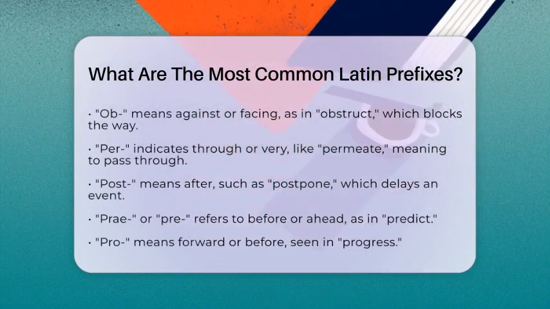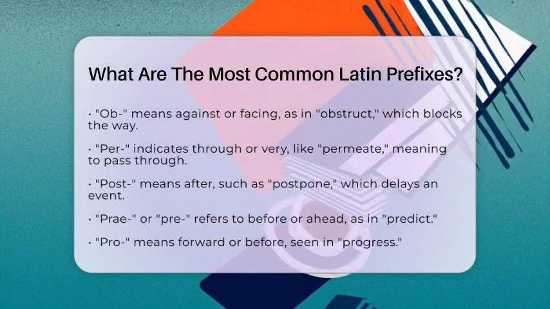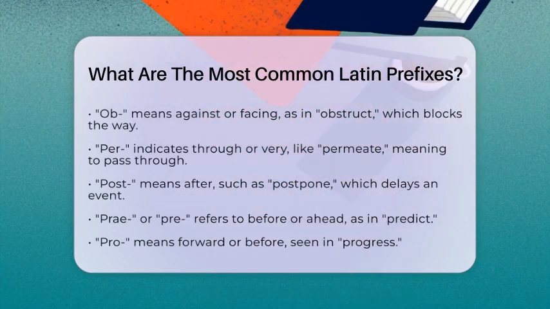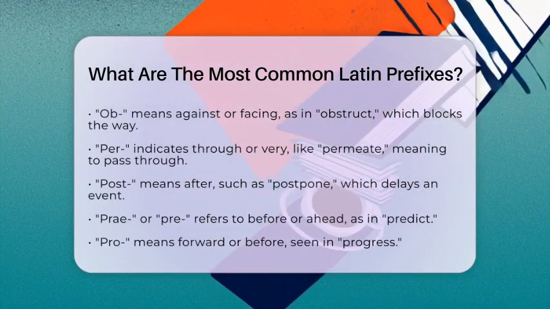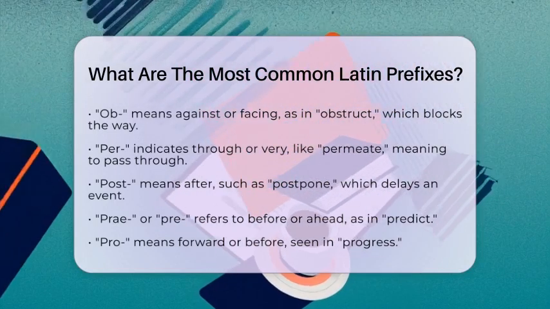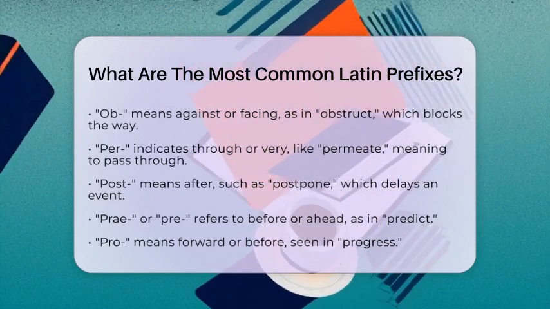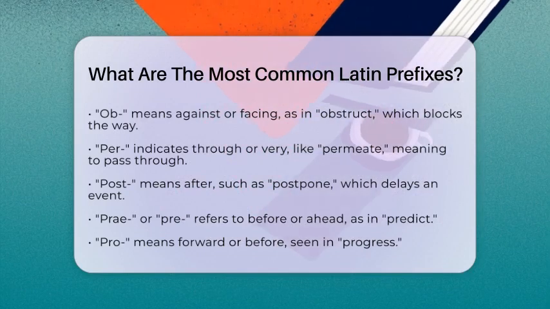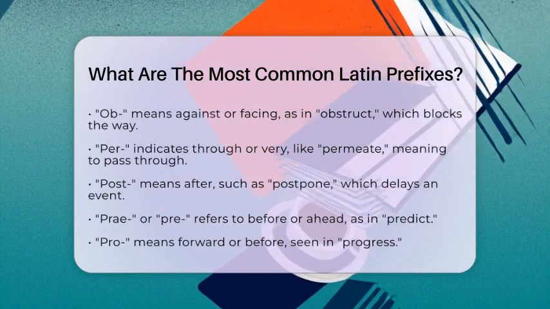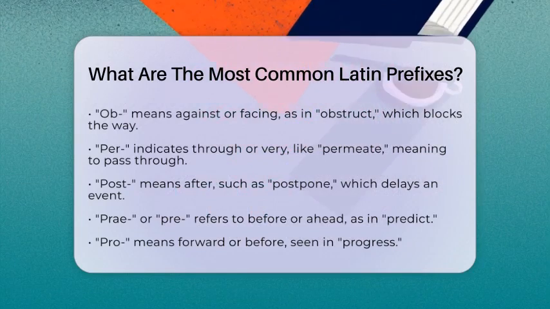Extra means outside or beyond. Extraordinary describes something beyond the usual. Think of a talent that's beyond normal. The prefix in can mean in or into. For example, inject means to put something into the body. Inter means between or among, like international, which involves more than one country.